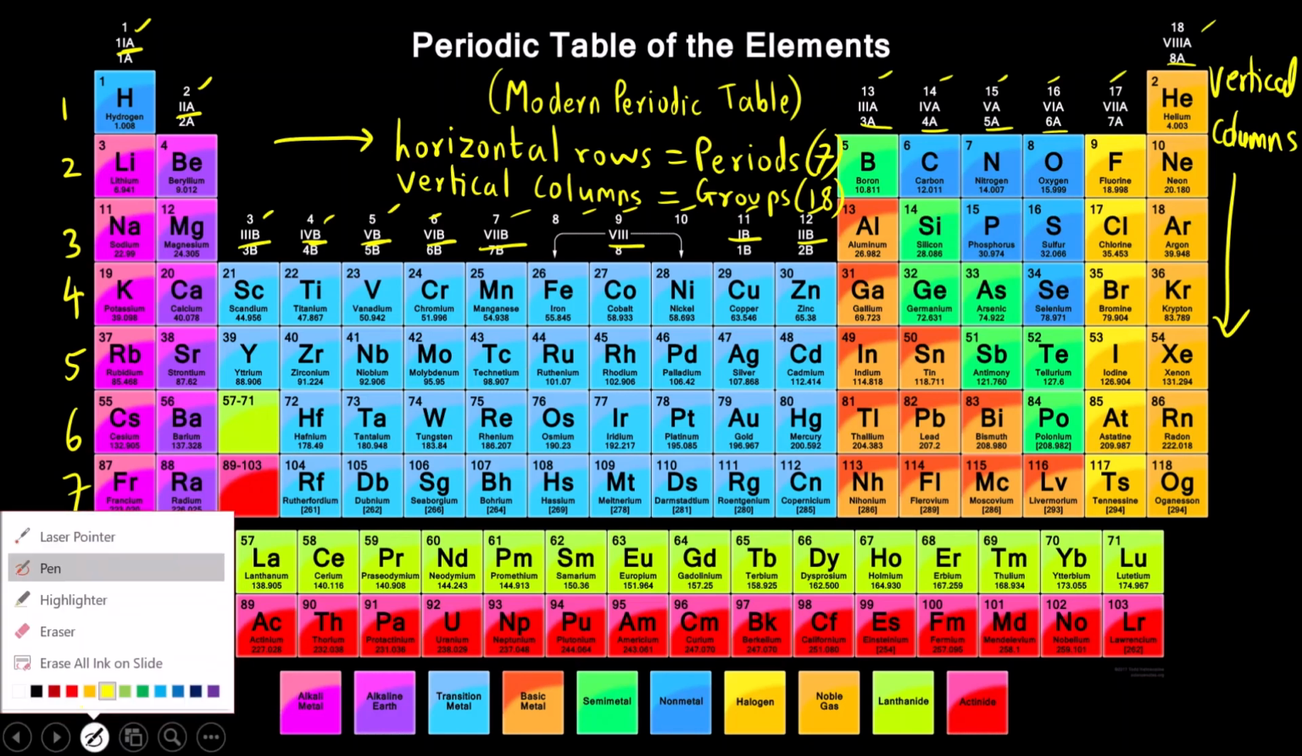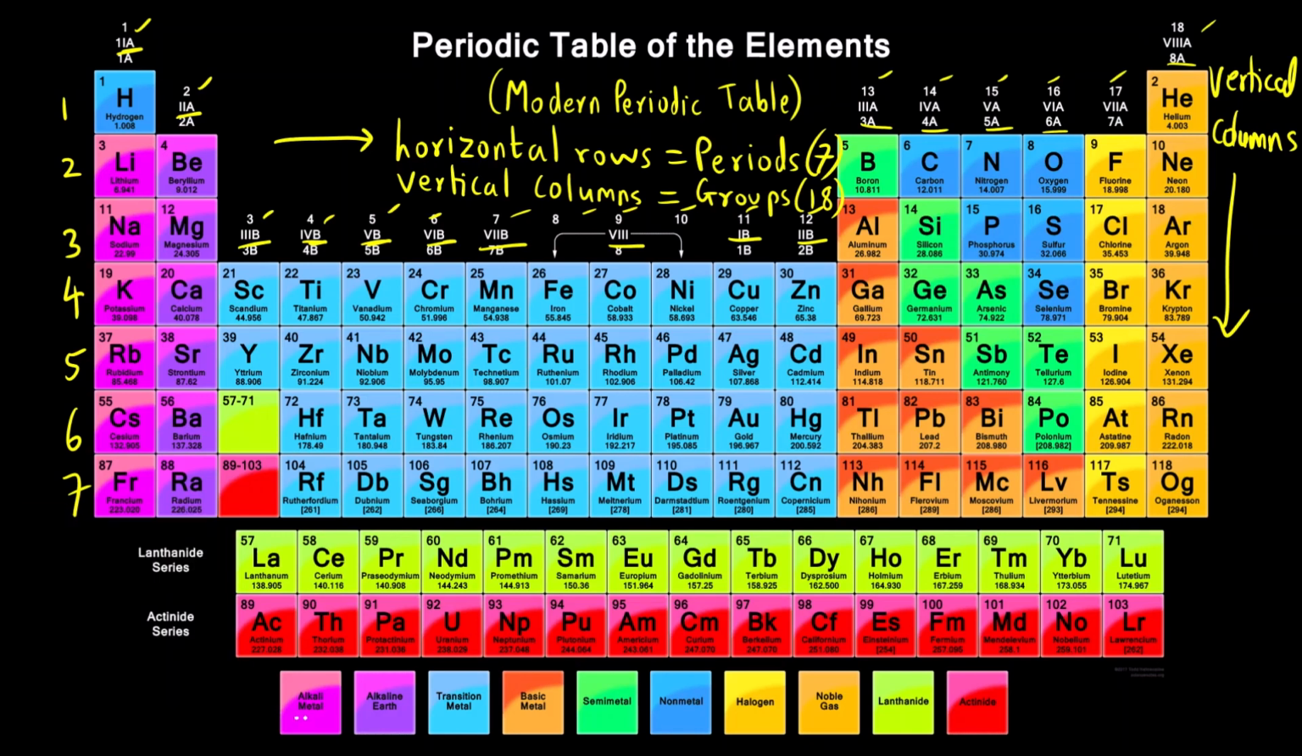Now, based on this color code, you can see the first one, group 1, is called alkali metals. Group 2 is called alkaline earth metals. This we'll see in detail in a moment. Then there are transition metals, basic metals, semi metals. So you can see the majority of the elements in the periodic table are what? They are metals. Only a very few of them are non-metals.